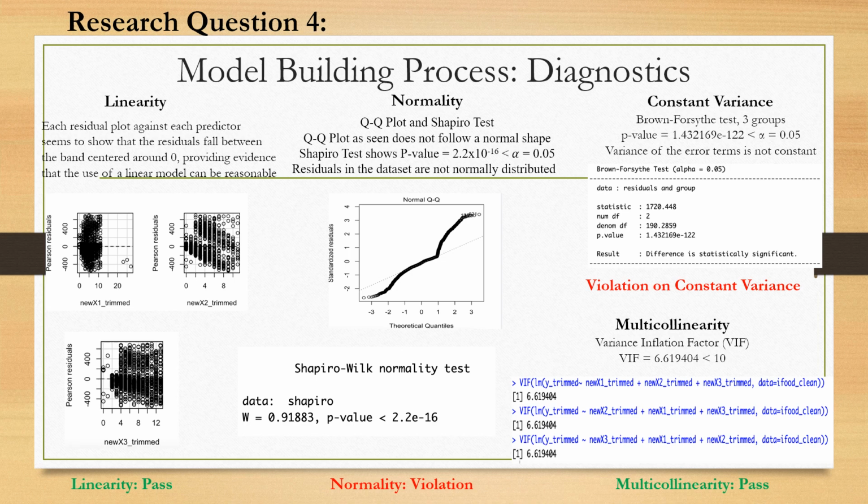Next, we conducted a test on constant variance through the Brown-Forsythe test, which also showed a p-value of approximately 0, which is less than our alpha value of 0.05, and therefore the variance of the error terms are not constant in the model.